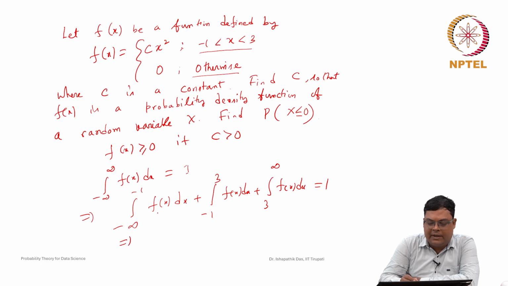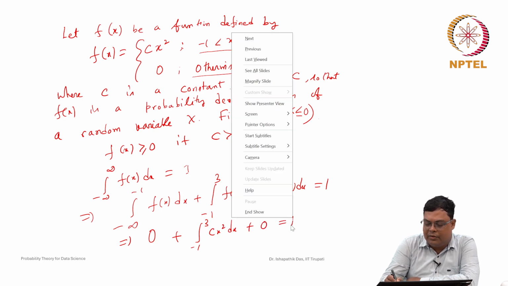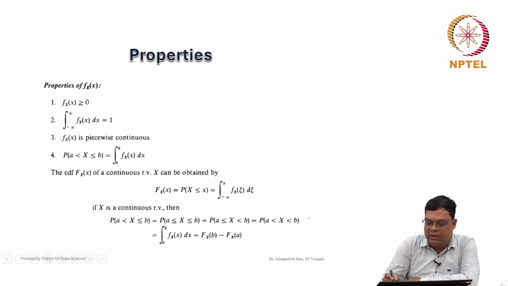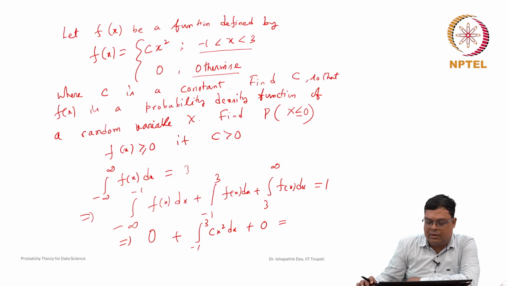Because f(x) is 0 in the first interval, this will be 0, and this is the integral from minus 1 to 3 of c x square dx, plus again the integral from 3 to infinity, where f(x) is 0, so this will be 0. So this is equal to 1, we have to solve.